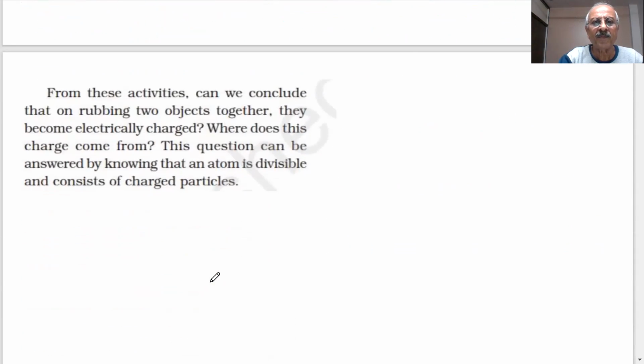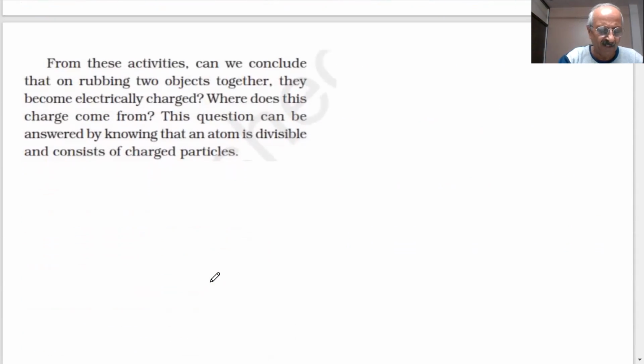Okay, students, be with me. Just try to understand everything. Our purpose is to make you scientists at a younger age so that you can start thinking and performing your own activities and experiments. Students, from these activities, can we conclude that on rubbing two objects together, they become electrically charged? Yes, sir. Very good.